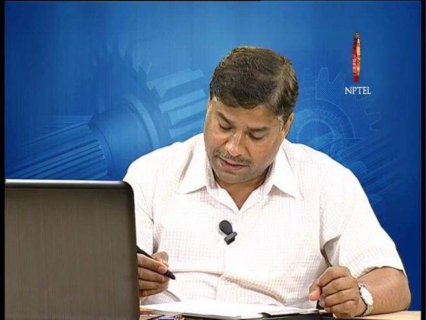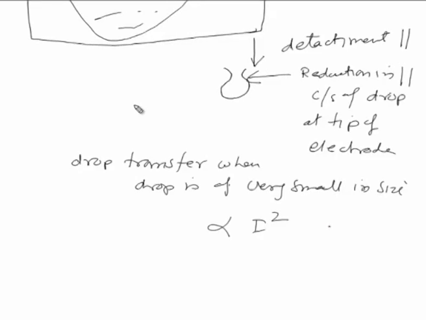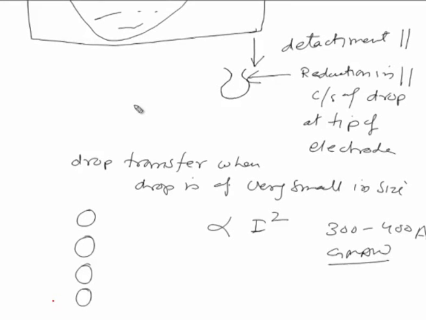So, at low level of current, the magnitude of this force may not be very high, but as the current magnitude is increased, say 300 or 400 amperes in case of the GMAW welding process, at high level of current, high pinch force is generated, and this force becomes so high that the molten metal drop is detached very rapidly by this pinch force effect, and it is transferred continuously even when it is of very small size, giving a feeling like the spray of the molten metal from the electrode tip to the weld pool.